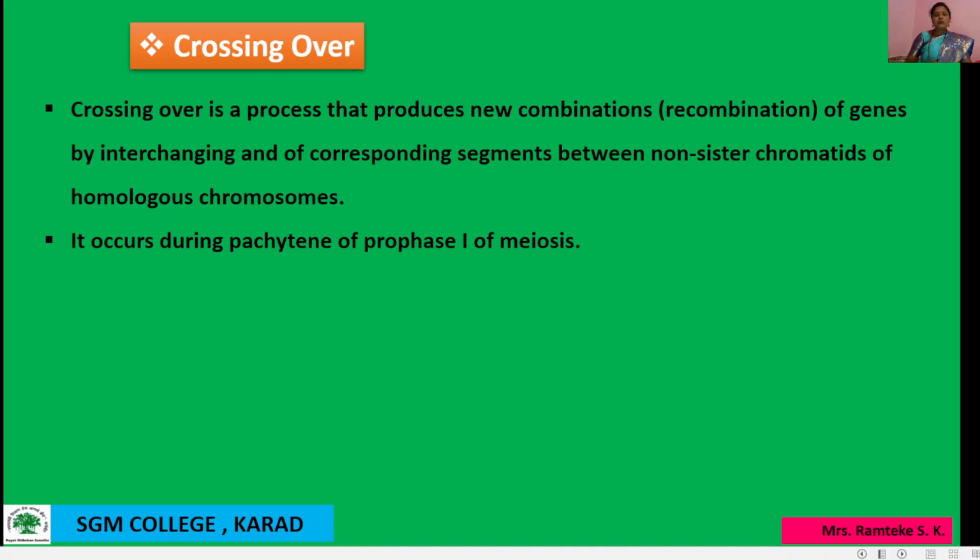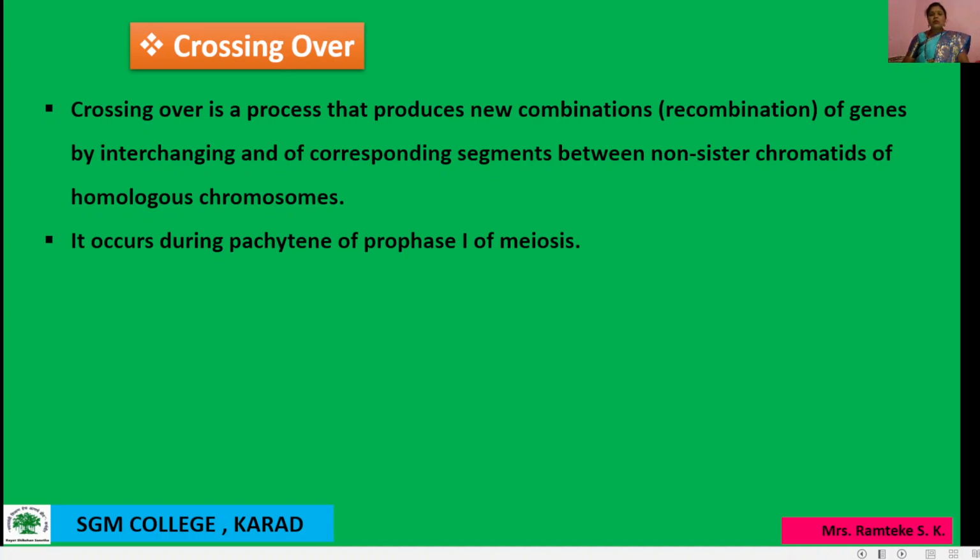It occurs during the pachytene stage of prophase I of meiosis cell division. The term crossing over was first coined by Morgan. As per Morgan, the mechanism of crossing over consists of four sequential steps: synapsis, tetrad formation, crossing over, and terminalization.